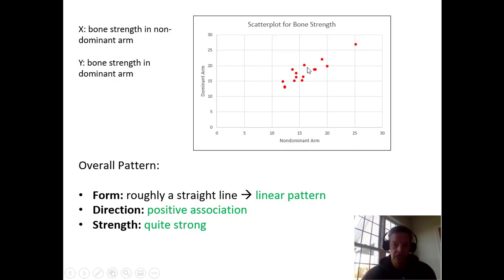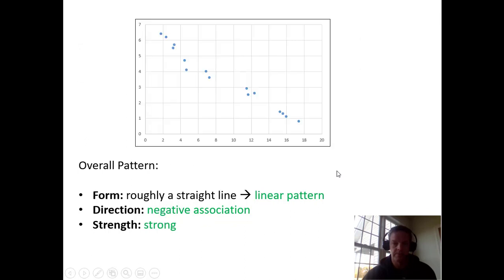And so the form, it looks like these points are kind of doing a straight line. You see, it's not perfect. There's not one line that will go through all the points. But it does look to be roughly straight. It's not a curved shape or some other mathematical shape we might see in a graph. The direction is a positive association, so we see as the bone strength in the non-dominant arm goes up, we see the dominant arm strength also goes up as well. And the strength, we would say here, is quite strong because the line that goes through there does appear to be very close to all of those points.